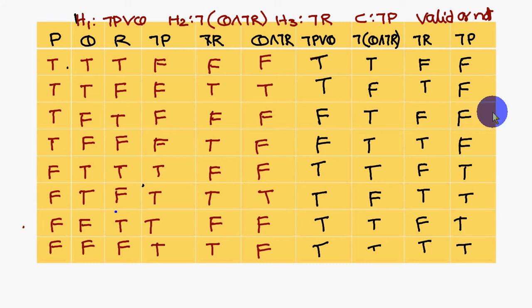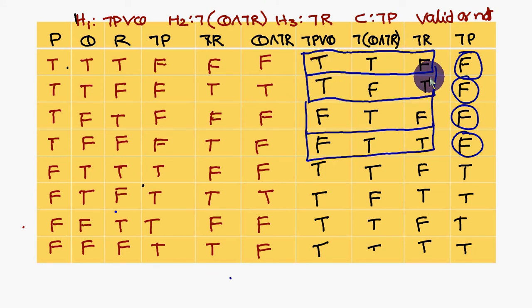Next, what you have to do is circle the false values. Then you have to circle the corresponding premises values. How many premises? 1, 2, 3. These only you have to circle. Next, what we have discussed: at least one should be false. Here one should be false, here also one should be false, here also two are false, no problem. Here also one is false. Therefore the given argument is valid.